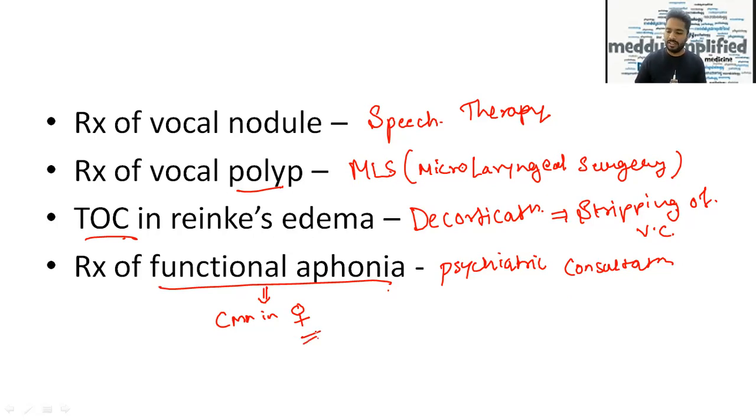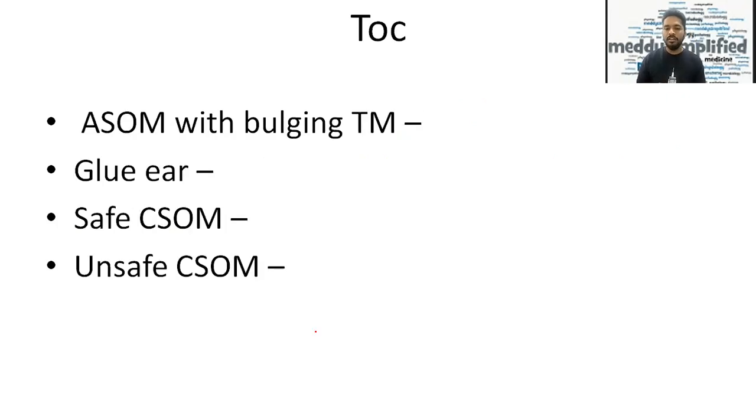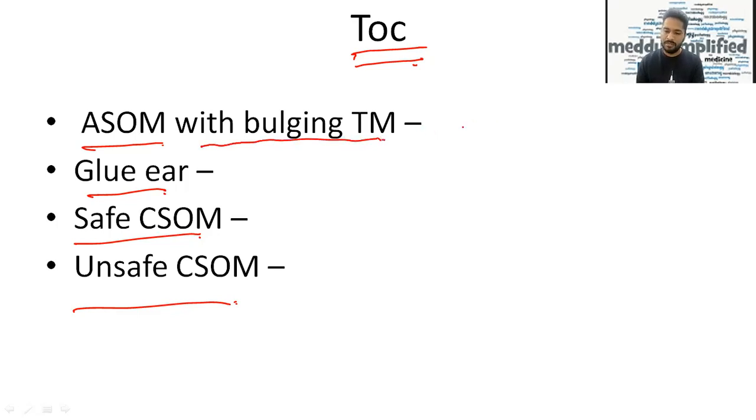Now going further, we are going to talk about treatment of choice of ASOM, glue ear, safe CSOM, and unsafe CSOM. So remember, if the ASOM is with bulging tympanic membrane, we do myringotomy. And in which quadrant of the tympanic membrane do we do myringotomy? We do it in the posterior inferior quadrant.